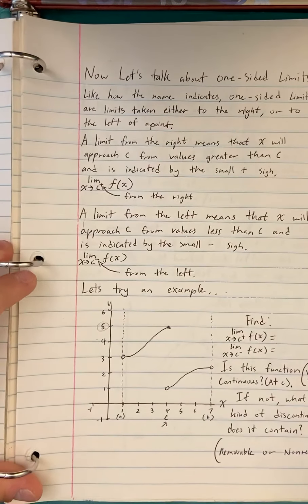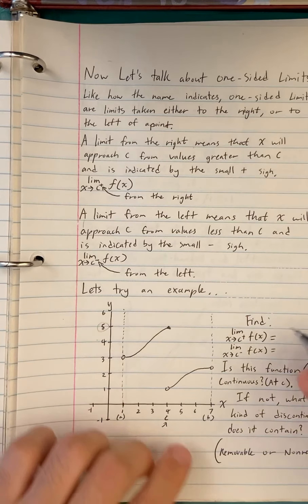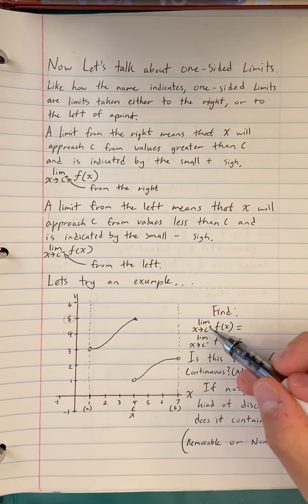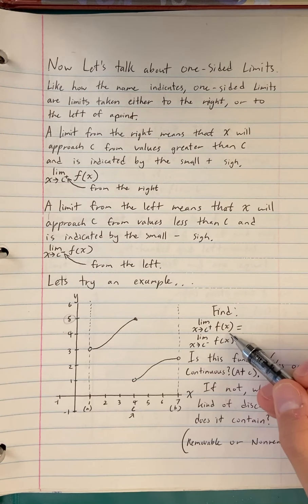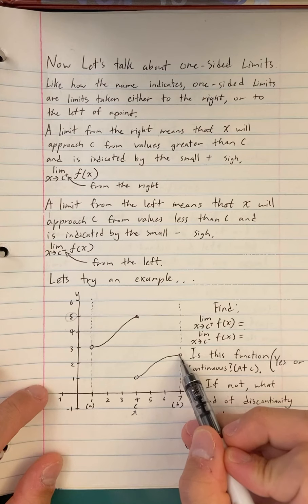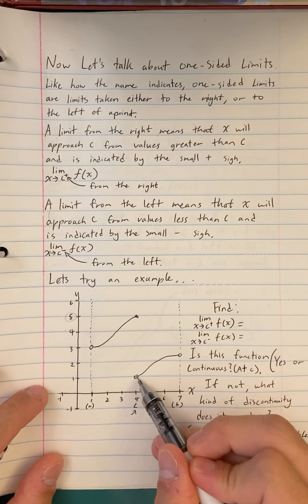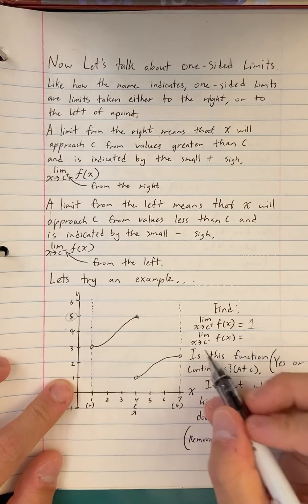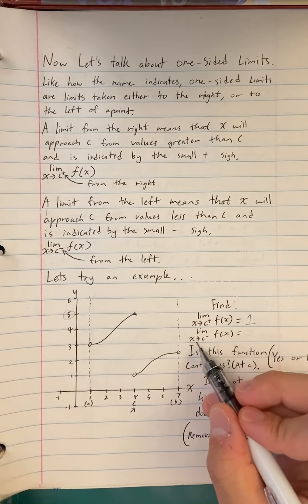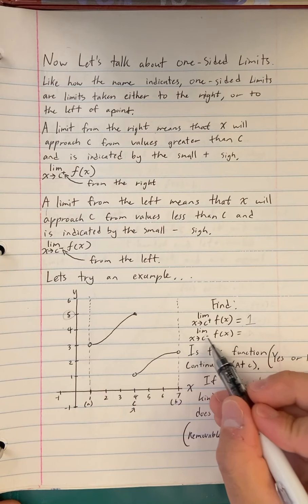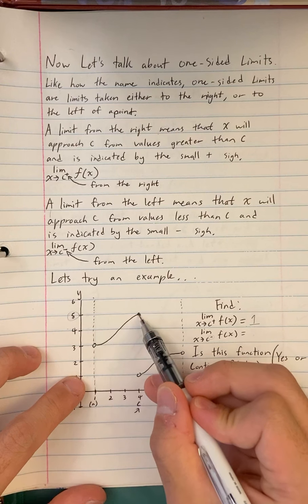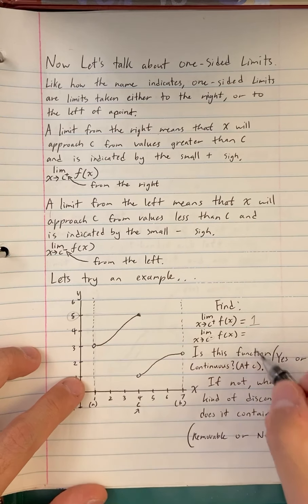Let's try an example. It says here that we need to find the limit as x approaches c from the right of f of x. So we follow from the right, and we end up right here, which is at 1. So this will be 1. And the second question is the limit as x approaches c from the left of f of x. We follow from the left, and we end up here, which is at 5.